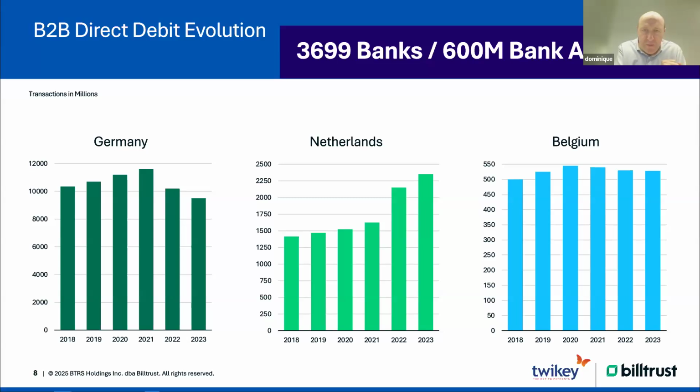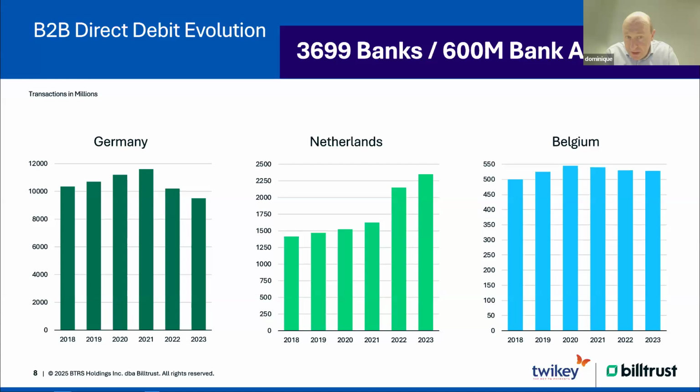What you see here, it goes a little bit down, but that's because the banks start collecting the money for card schemes. They start collecting it in another way. So in fact, the volumes are really high, and they decrease a bit only because there is a restructuring in the way the German banks invoice certain things.